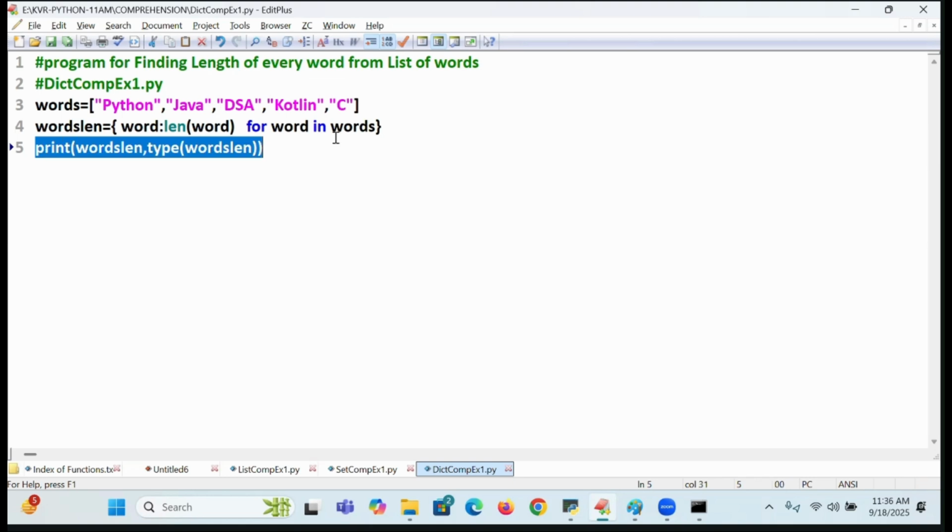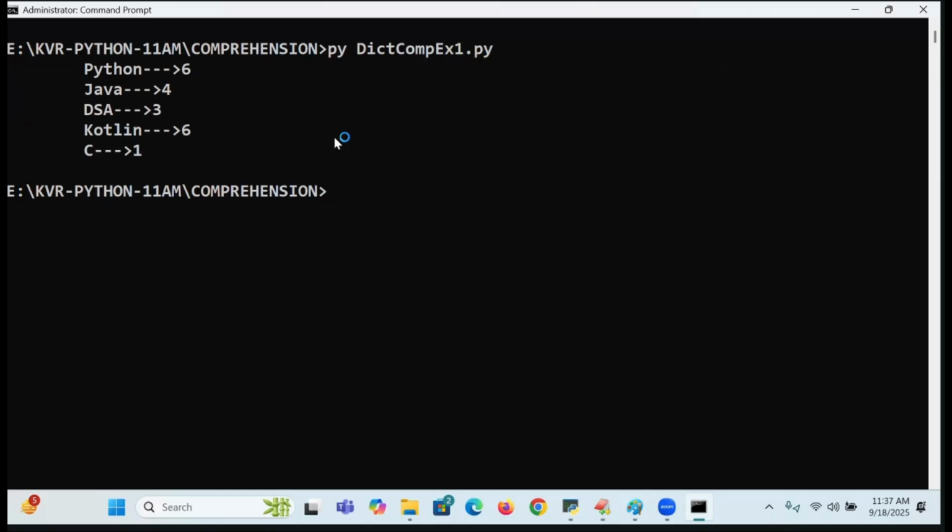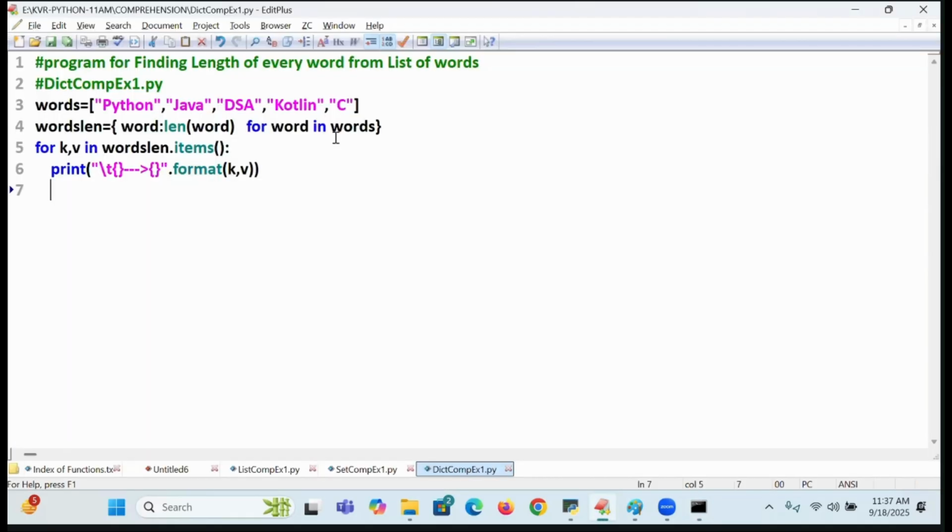How to print this data now? Double for key comma value in words len dot items of. Print of what? Here I am writing backslash T, and there I am writing something like that. Dot format of what? K comma V. Execute. See students. Got it? Are you getting or not? So something like that.